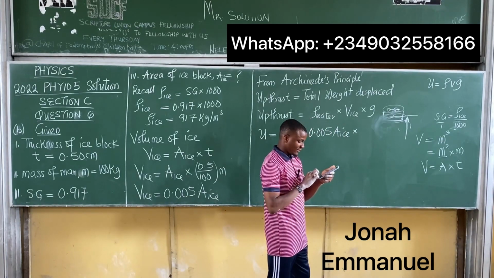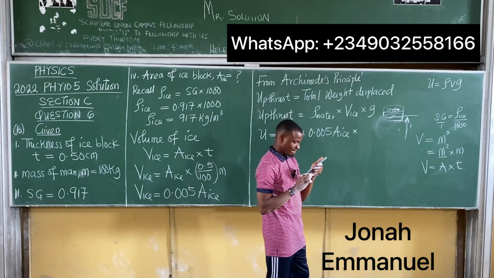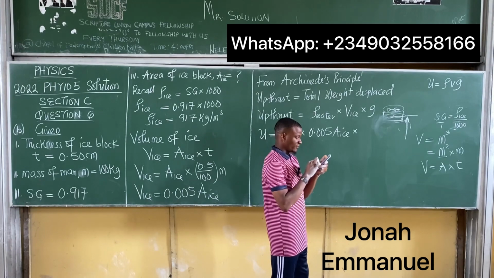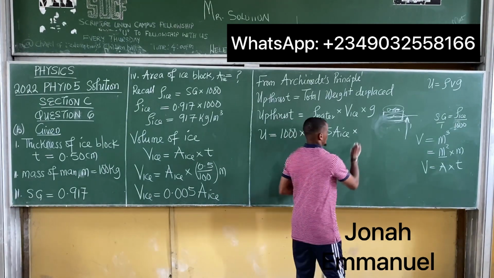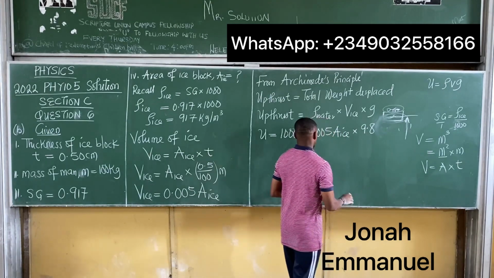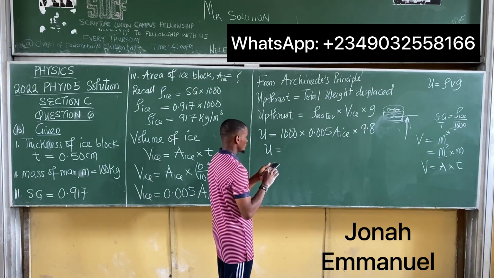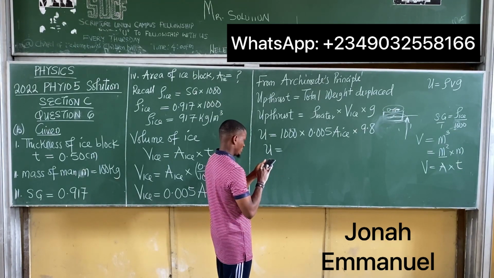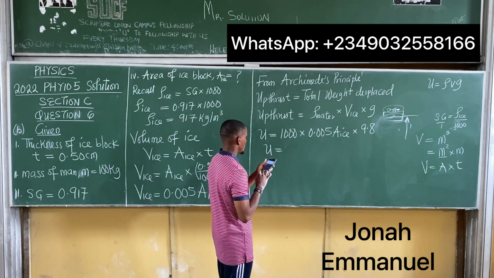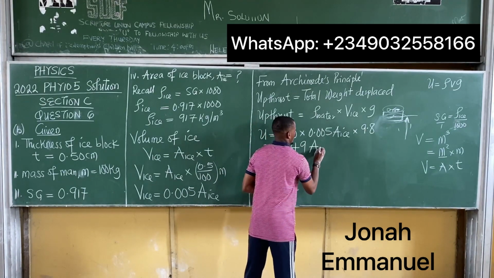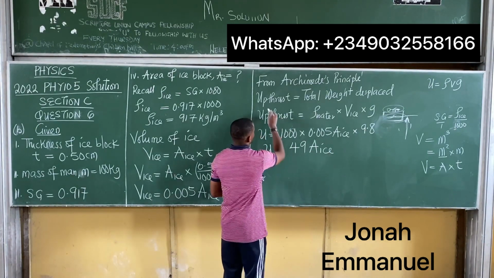Let's see if you are given a value for gravity. Any value to use here? From the question, we're not told the one to use. Okay, from the initial question, we should use 9.8. So I'm using 9.8. So the upthrust U is equal to, if I multiply everything here, 1000 times 0.005 times 9.8. Confirming by value, that's 49. So 49 times the area of ice. I've gotten the value for the upthrust.